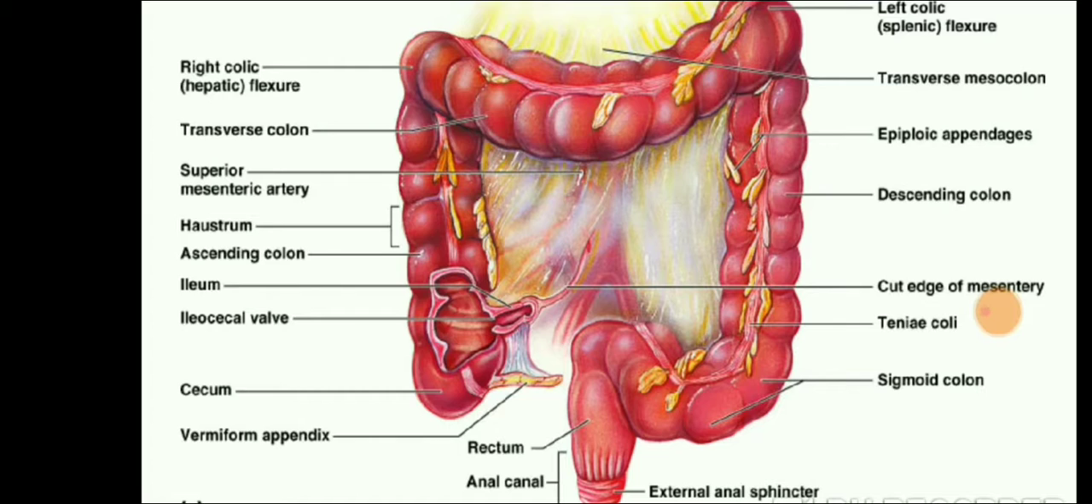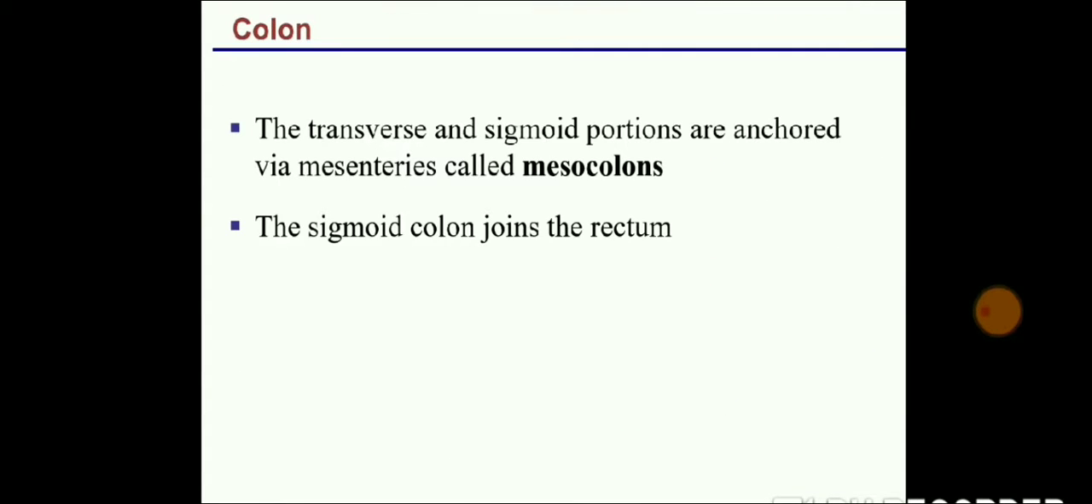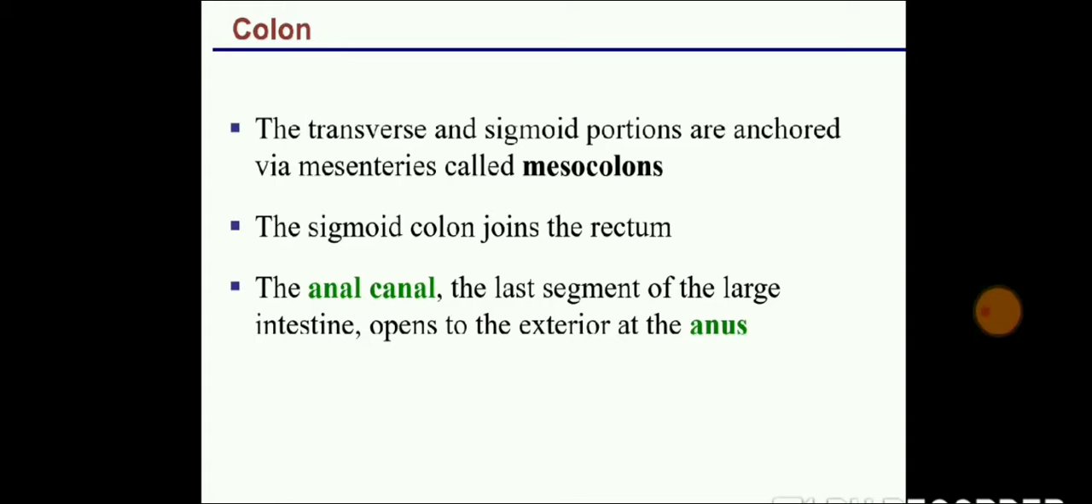So your right colic plexus will be present, then the transverse colon. First of all, there will be an ascending colon, then transverse colon, descending colon. On the left side there will be a sigmoid colon, then rectum and the anal cavity. Now the transverse colon and sigmoid colon portions are anchored via a mesentery called the mesocolon. The connection between both is called the mesocolon. The sigmoid colon is joining to the rectum and the anal canal, which is the last part, where your anal cavity is going to open.